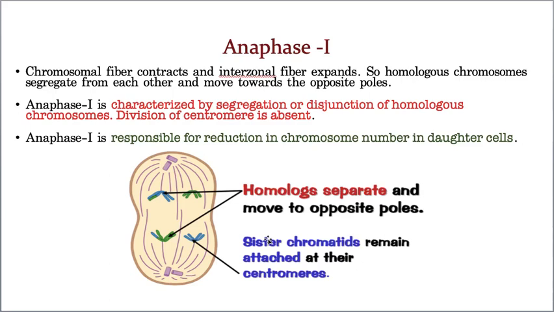So again I'm repeating this point. Anaphase 1 is characterized by segregation or disjunction of homologous chromosomes. Division of the centromere does not take place. That means of the 46 chromosomes, 23 chromosomes will go up and 23 chromosomes will come down. Did you notice it or not? This is the most important point I'm telling you. Okay, so now anaphase, hope you understood.